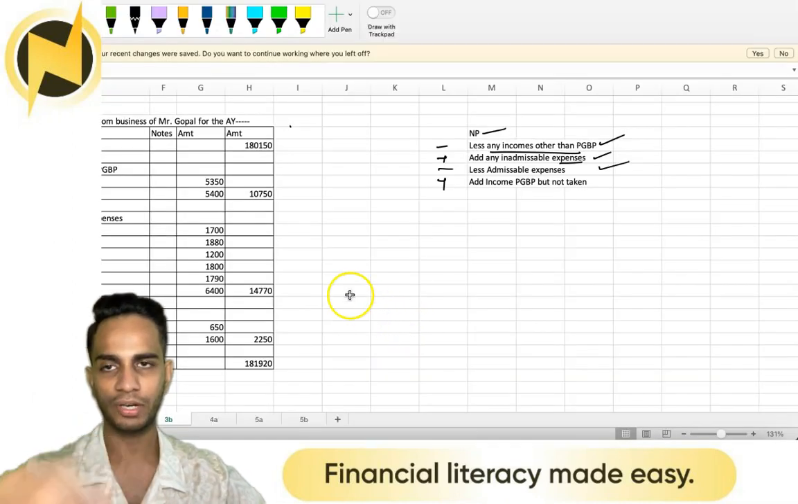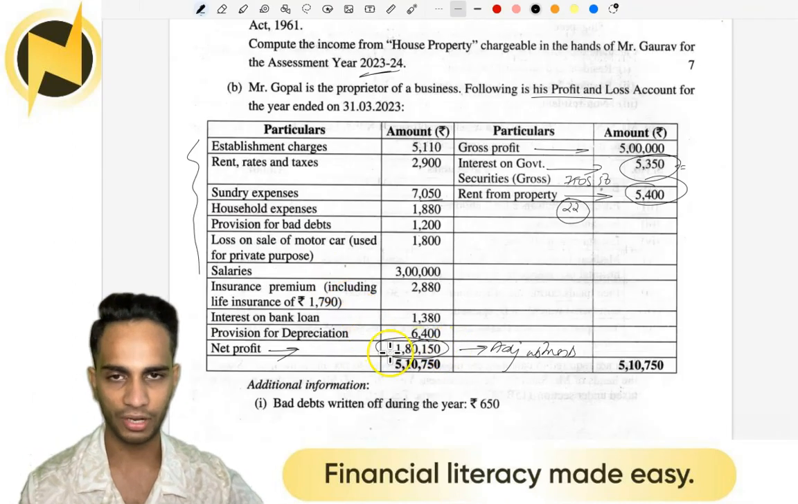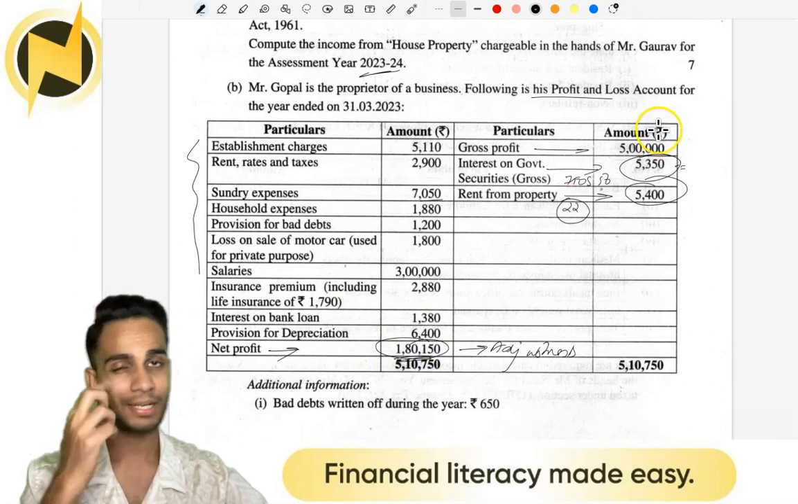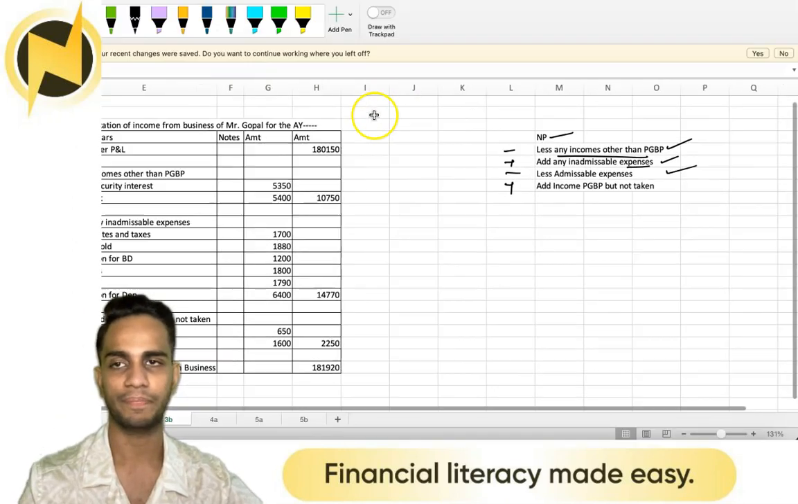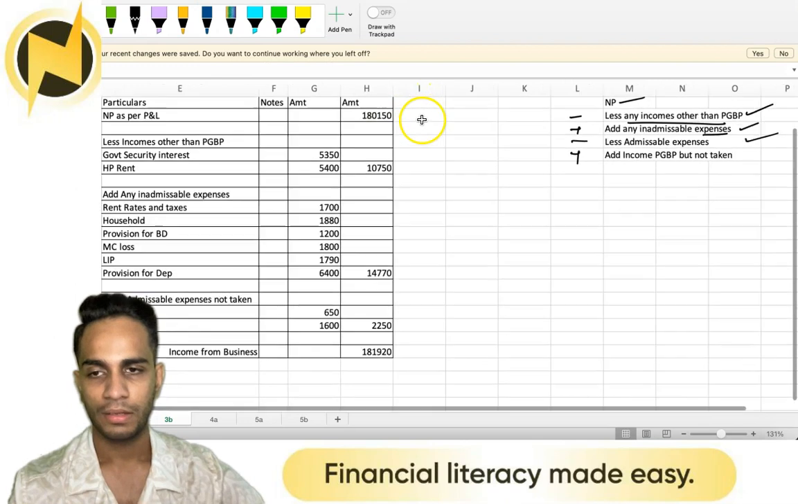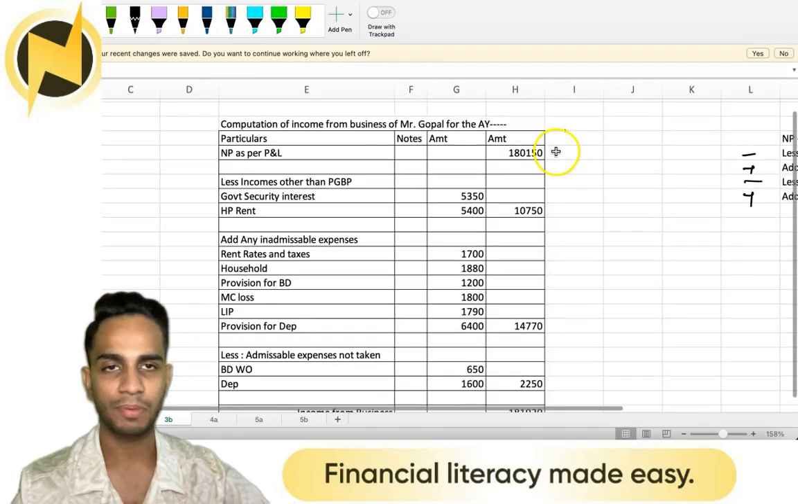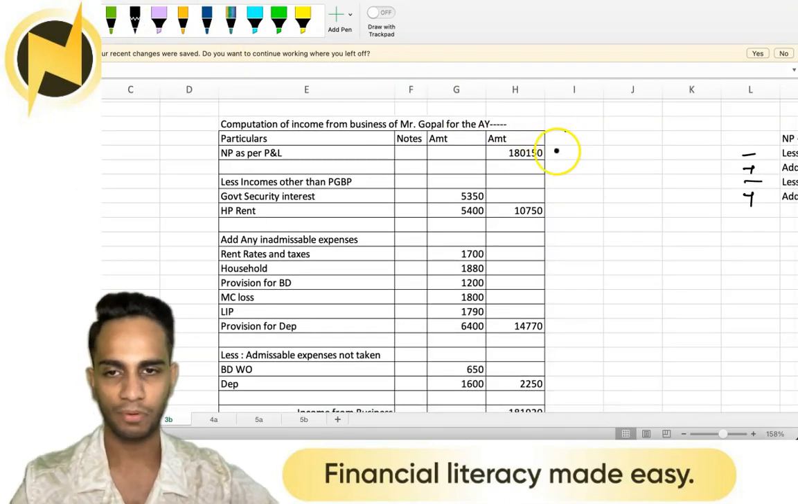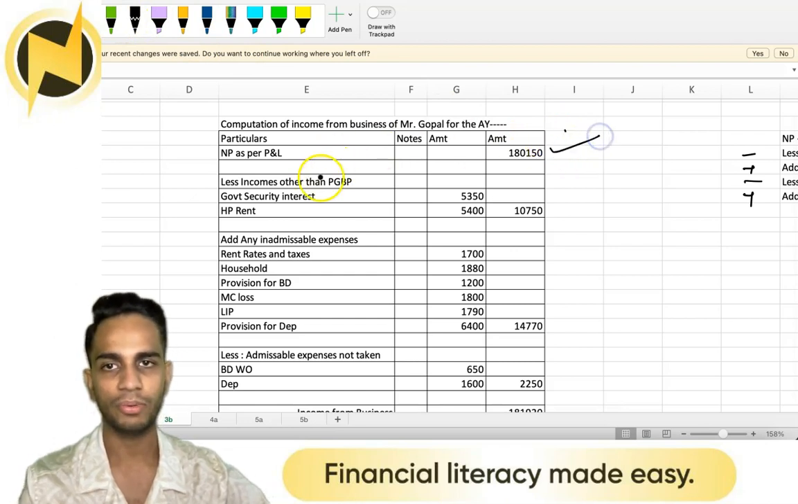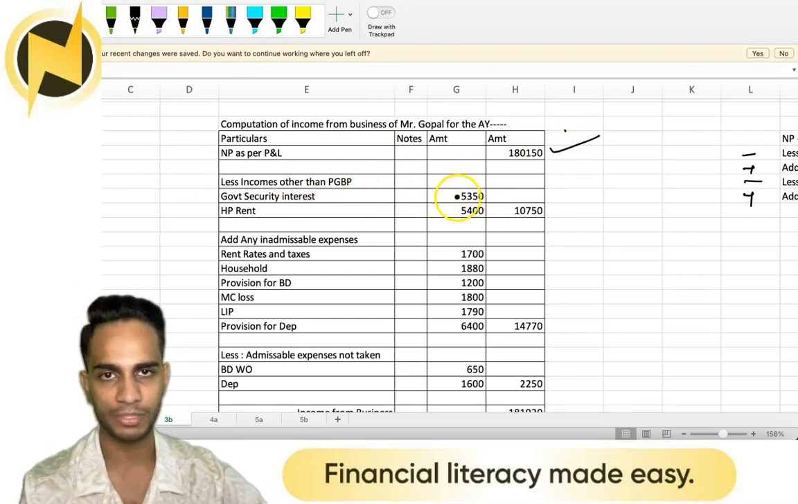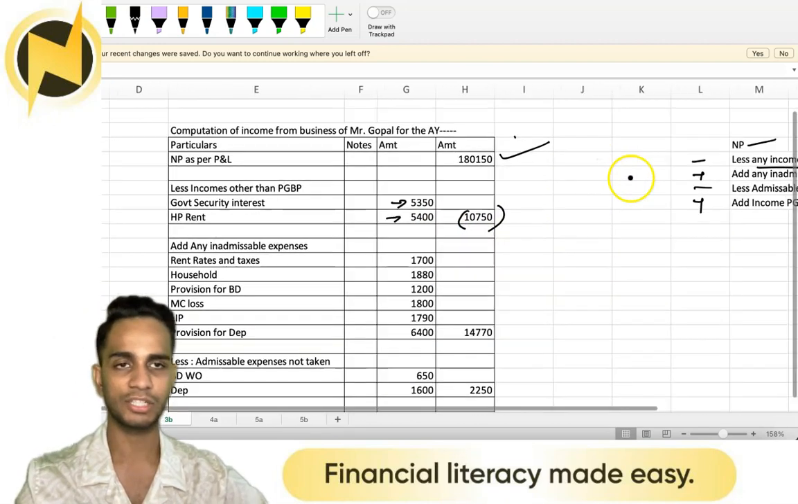So you start your answer with your net profit. First adjustment, taking out incomes other than PGBP. So net profit as per P&L. From that you take out incomes other than PGBP, government security interest and house property rent. Take it out.